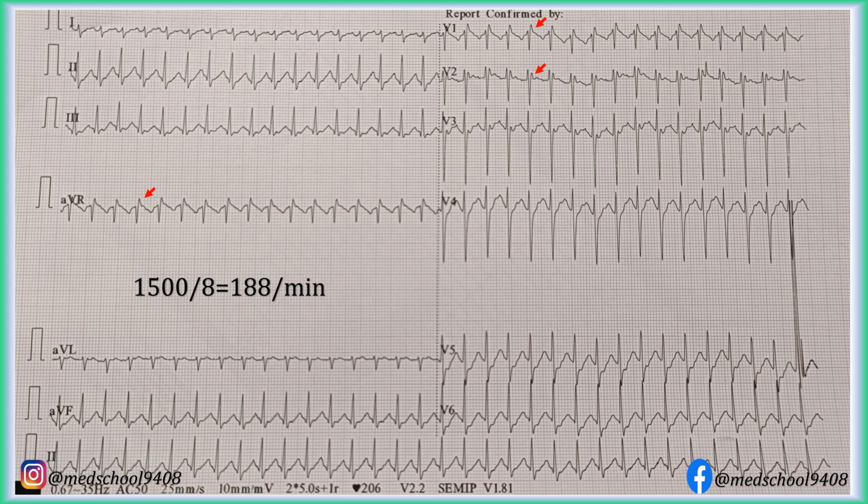There are upright P wave just after QRS complexes in lead AVR, lead V1 and V2, which can be confused for R' wave. Hence, they are also called as pseudo-R' wave. All these features are suggestive of typical AVNRT.